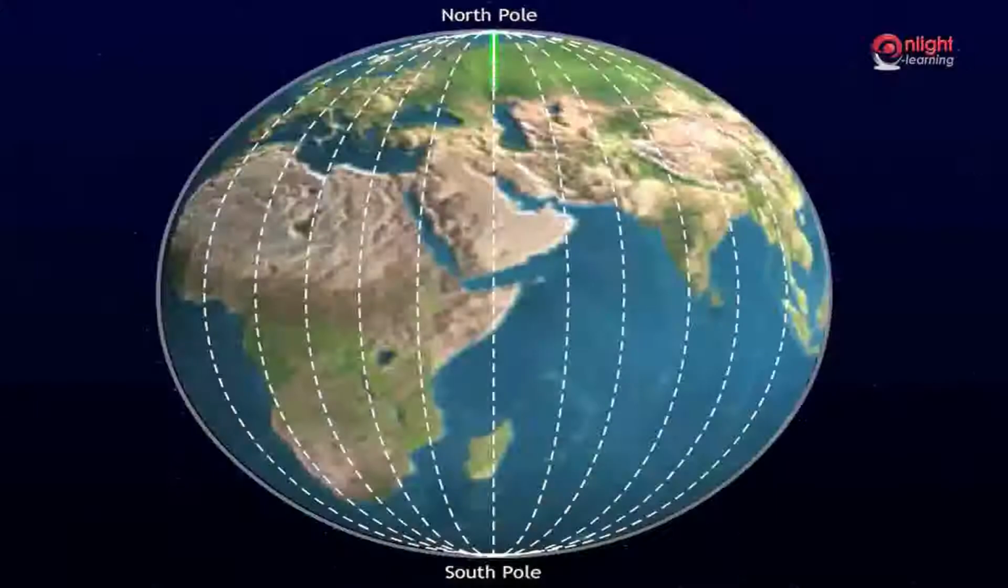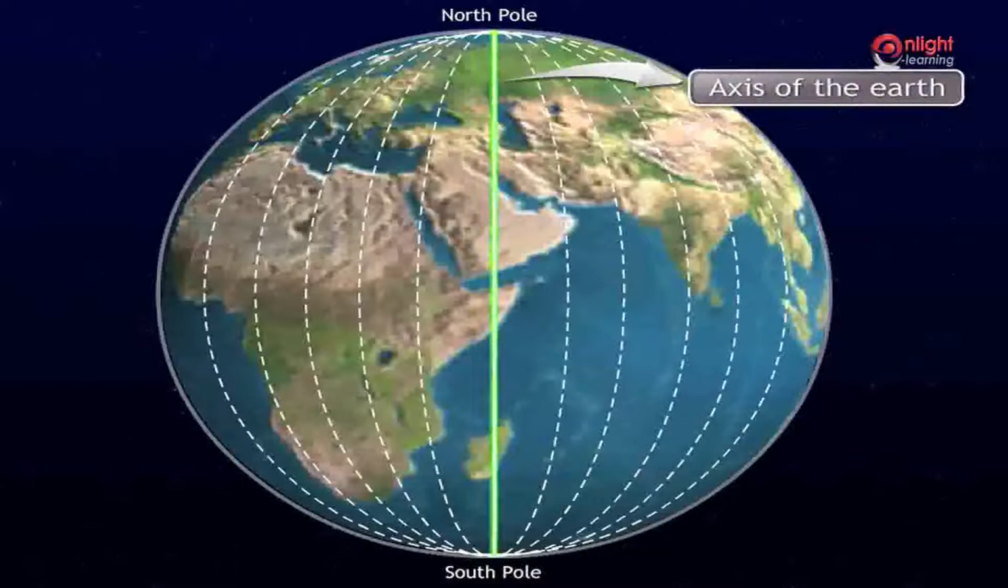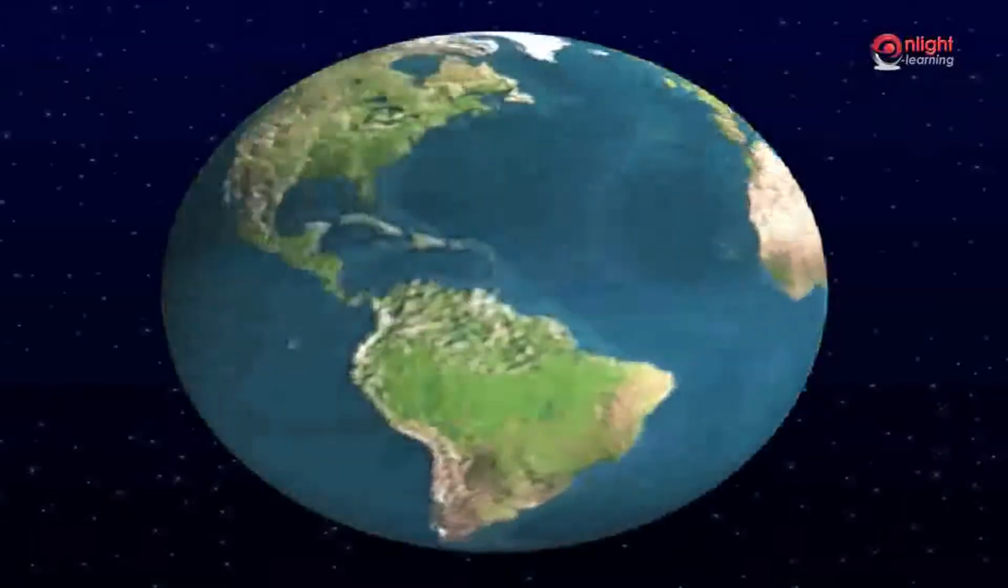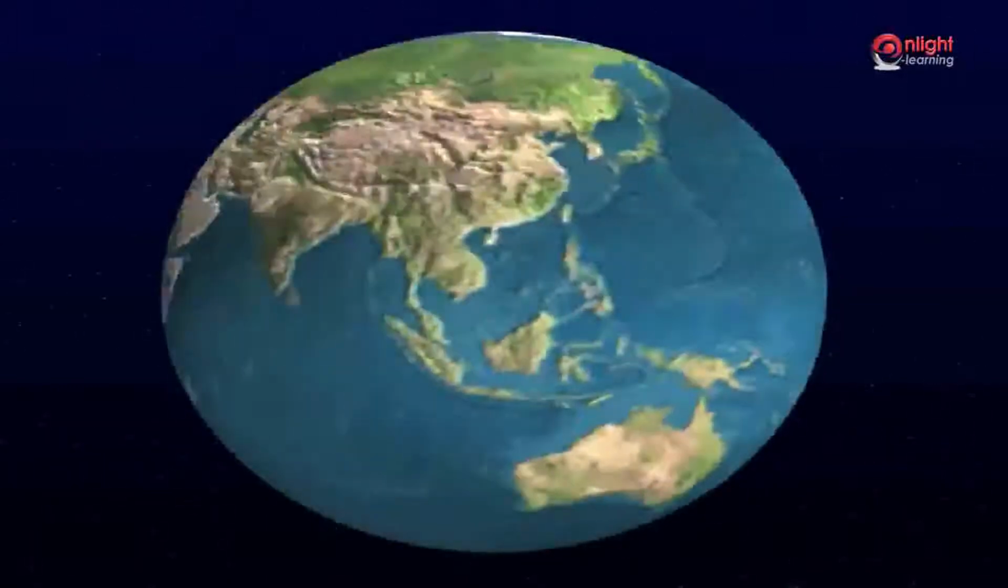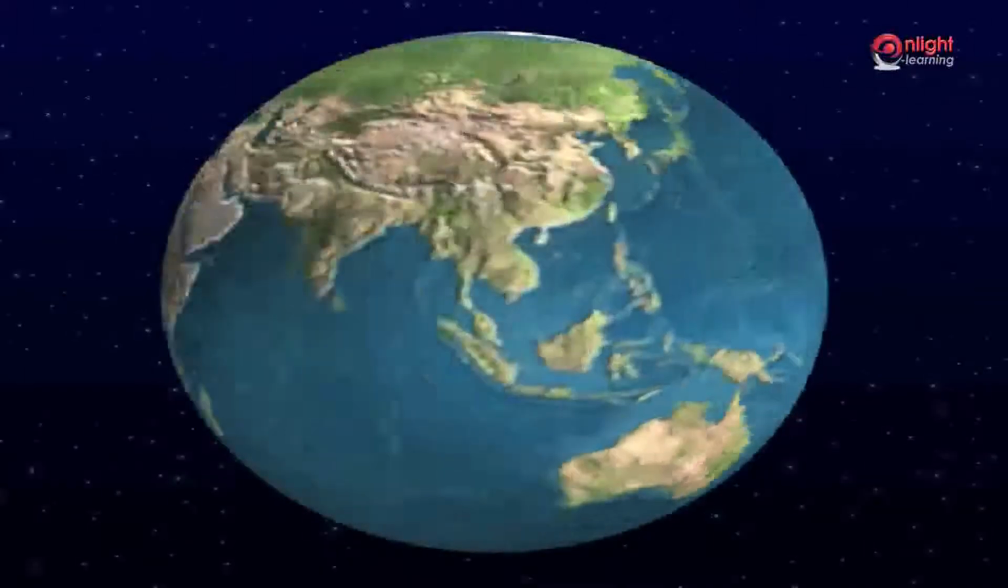Now, look at the globe. The line running from one pole to the other through the center of the globe is called the axis of the Earth. It is only an imaginary line, but it is a very important line for understanding the movements of the Earth. The Earth rotates on this imaginary line. That is why we say that the Earth rotates on its axis.